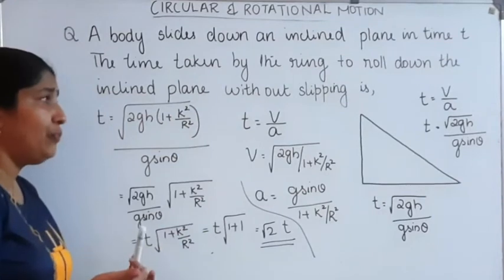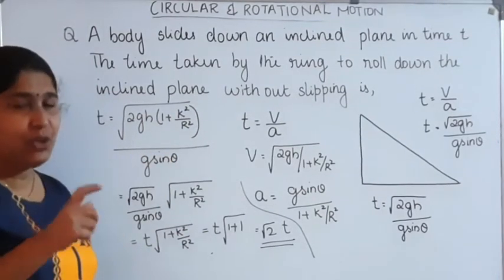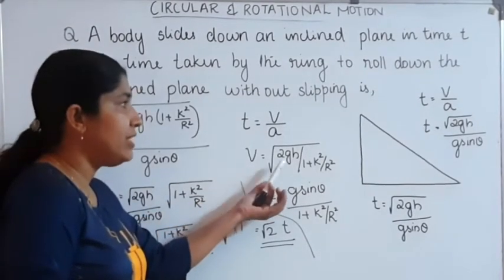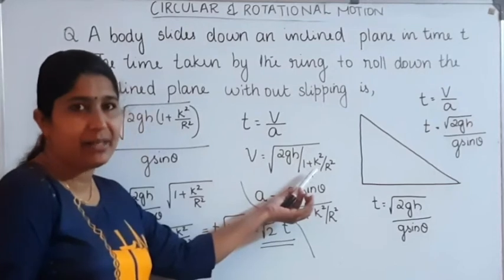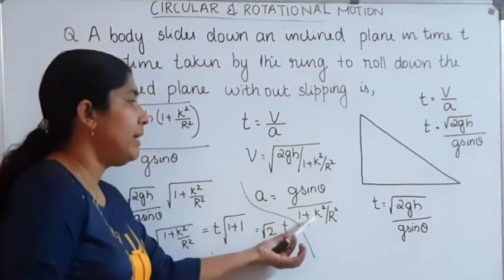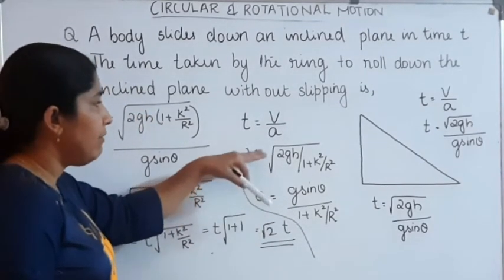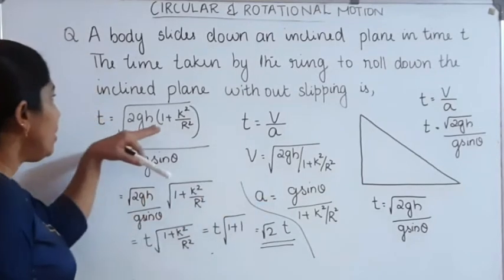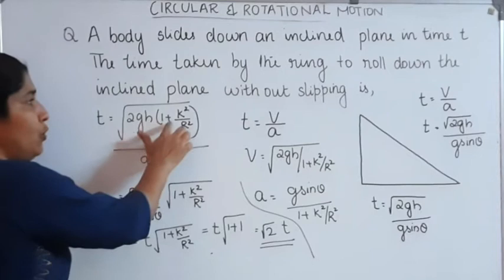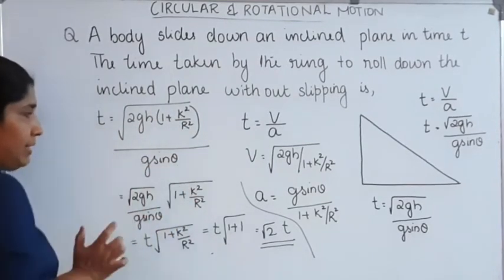But in the case of a rolling body, there will be a slight change in the equation. Velocity v is equal to root of 2gh divided by 1 plus k square by r square. And acceleration is equal to g sin theta divided by 1 plus k square by r square. Then on dividing the velocity and acceleration, we get the equation for the time t is equal to root of 2gh into 1 plus k square by r square, the whole divided by g sin theta.